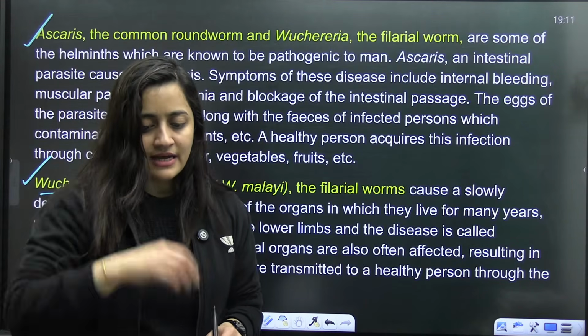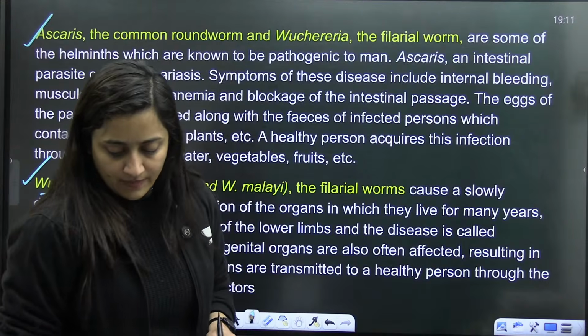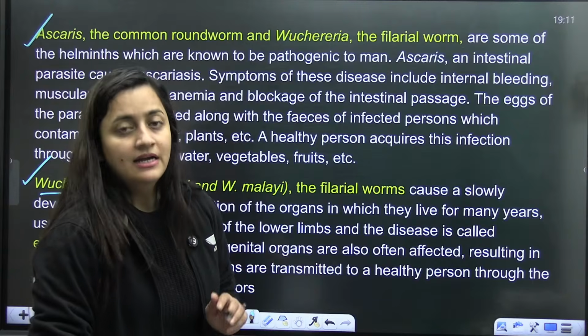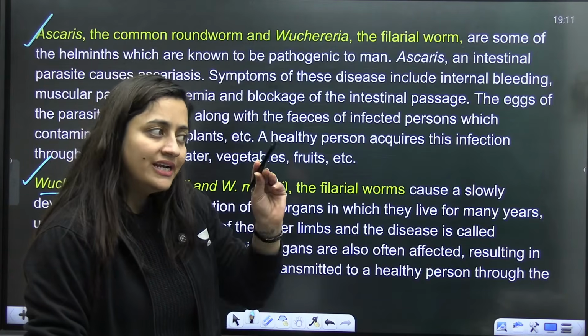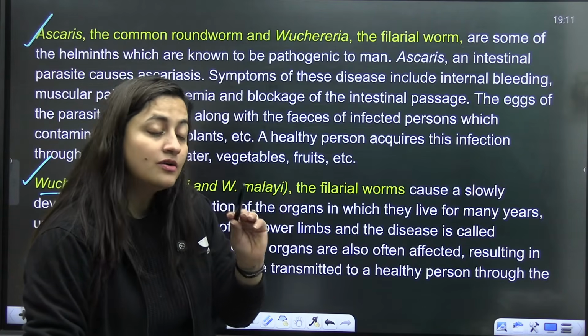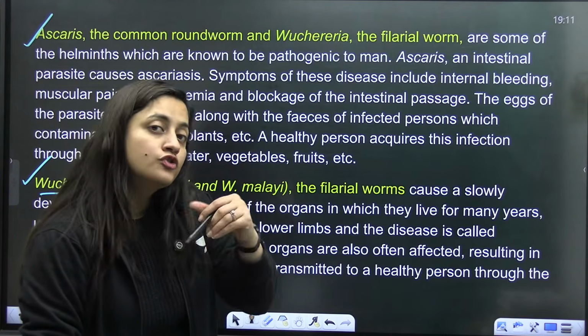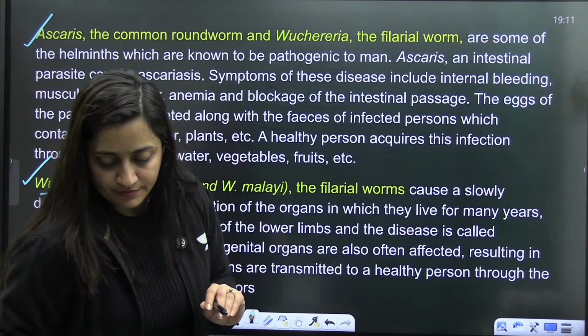Ascaris is given in the NCERT, and elephantiasis is given in the NCERT. Even when you read the animal kingdom part, they have given the examples. So you should pick that up and know which disease they are causing.